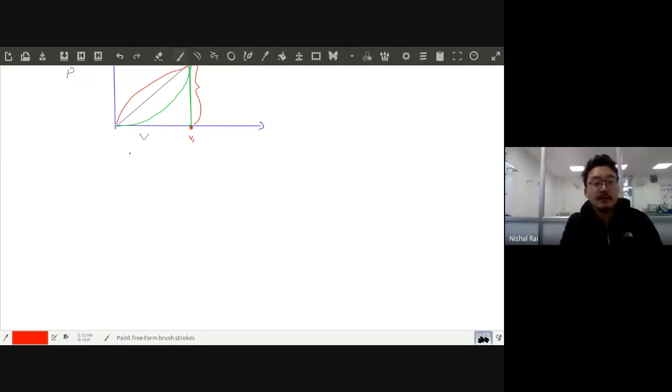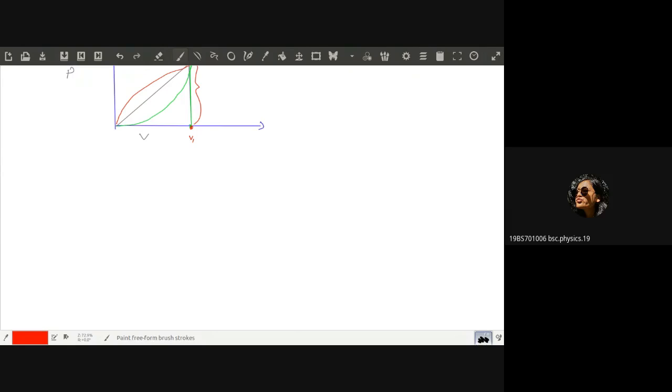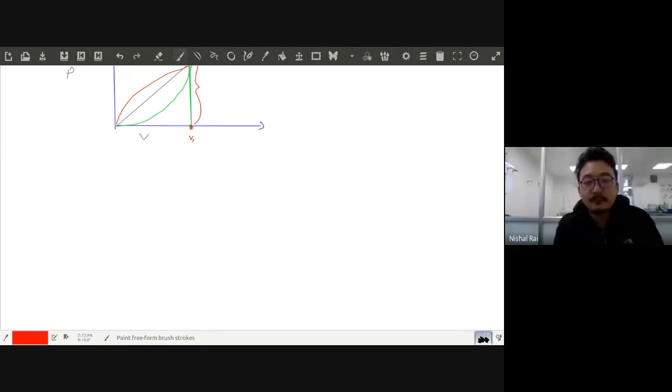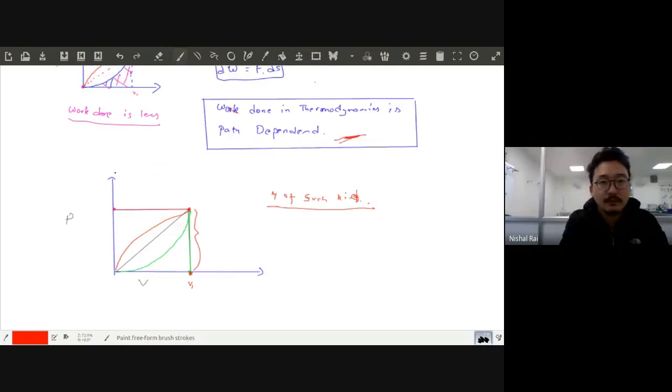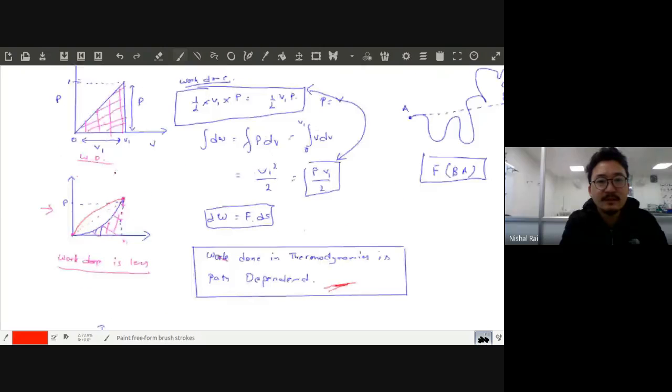Now there is another convention: how to consider that the work done is positive or negative, whether the work done is on the system or by the system. Clear? If there is an expansion of gas, let's consider this equation.